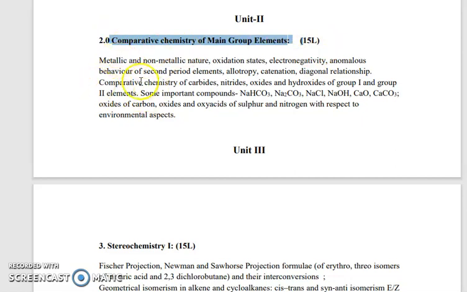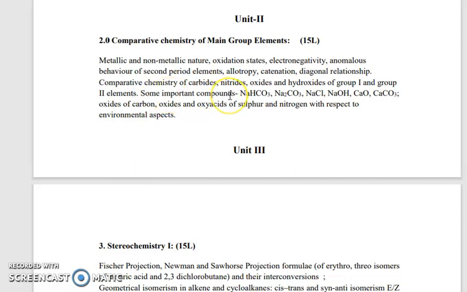Comparison we can see in characters like metallic and non-metallic nature, oxidation state, electronegativity, anomalous behavior of second period elements, allotropy, catenation, diagonal relationship, comparative chemistry of the carbides, nitrides, oxides, hydroxides of group first and group second elements.